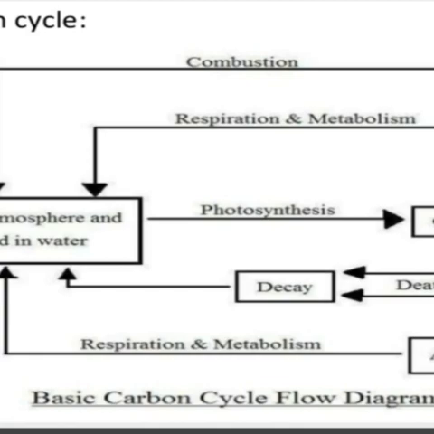The carbon cycle has the atmosphere as its reservoir, and in the atmosphere carbon is present in the form of carbon dioxide. This carbon dioxide is utilized by green plants for the process of photosynthesis. These green plants respire and metabolize to give carbon dioxide back to the environment. Apart from that, these green plants are consumed by animals. On death, both green plants and animals lead to the formation of fossil fuels. These fossil fuels are burned in the presence of oxygen. Again, the process is called combustion and they lead to the formation of carbon dioxide in the atmosphere.